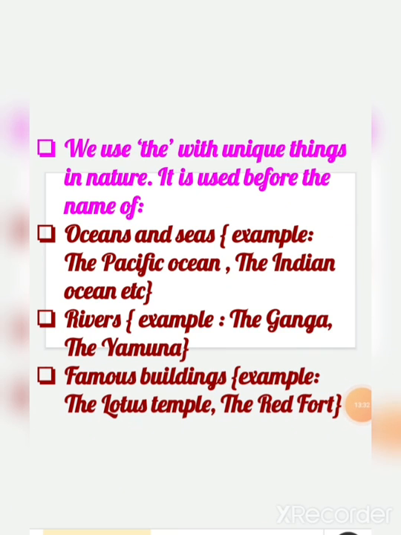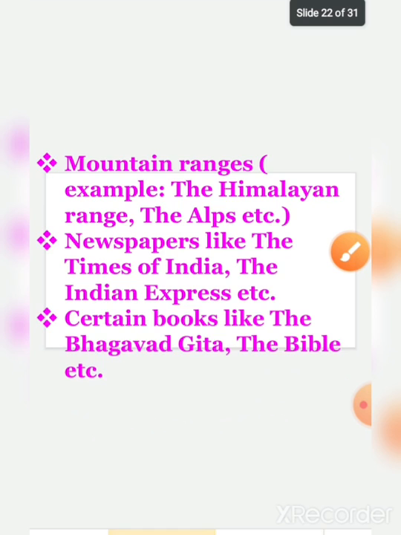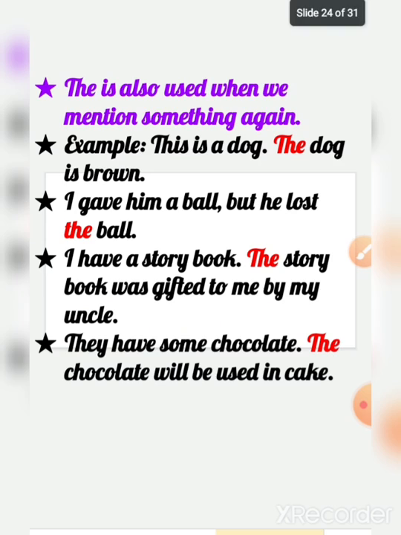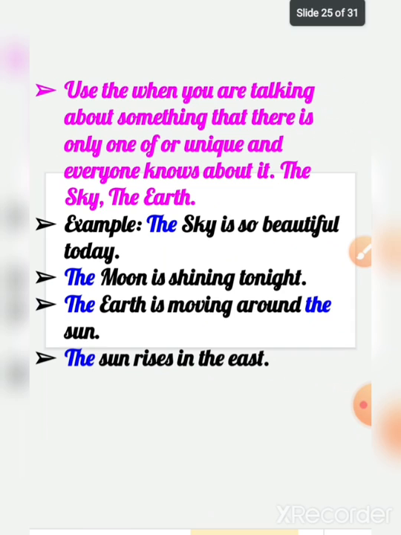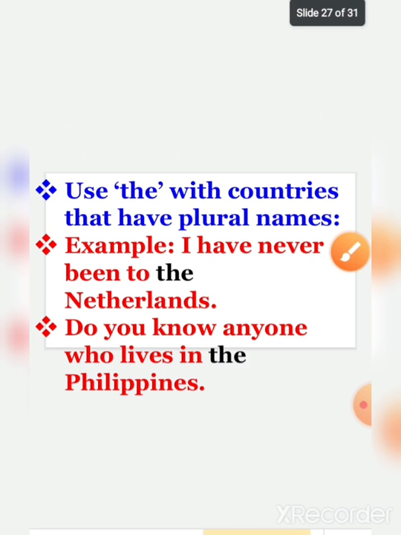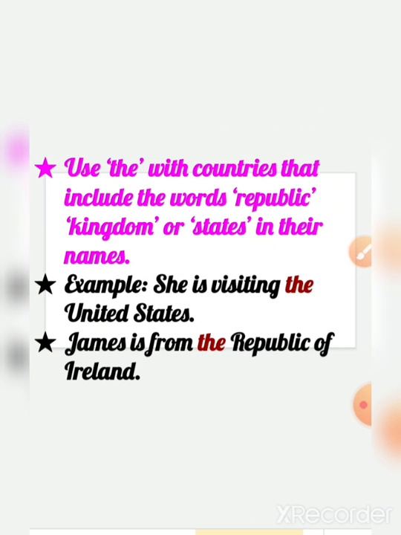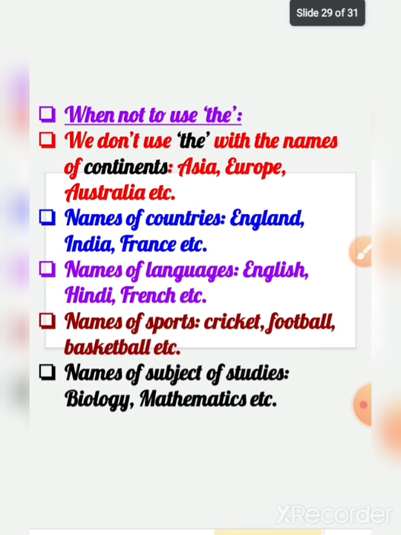We use the with unique things in nature, like ocean, river, famous buildings, mountain ranges, newspapers and certain books like the Bhagavad Gita and the Bible. Then the is also used when we mention something again. The is used when we talk about something that there is only one or unique and everyone knows about it. And we use the with countries that have plural names. We use the with countries that include the words republic, kingdom or states in their names.